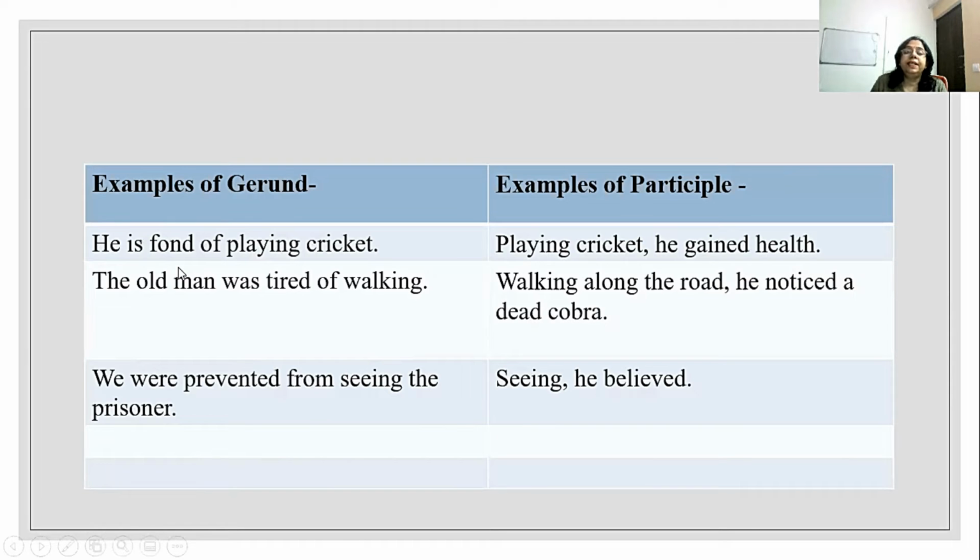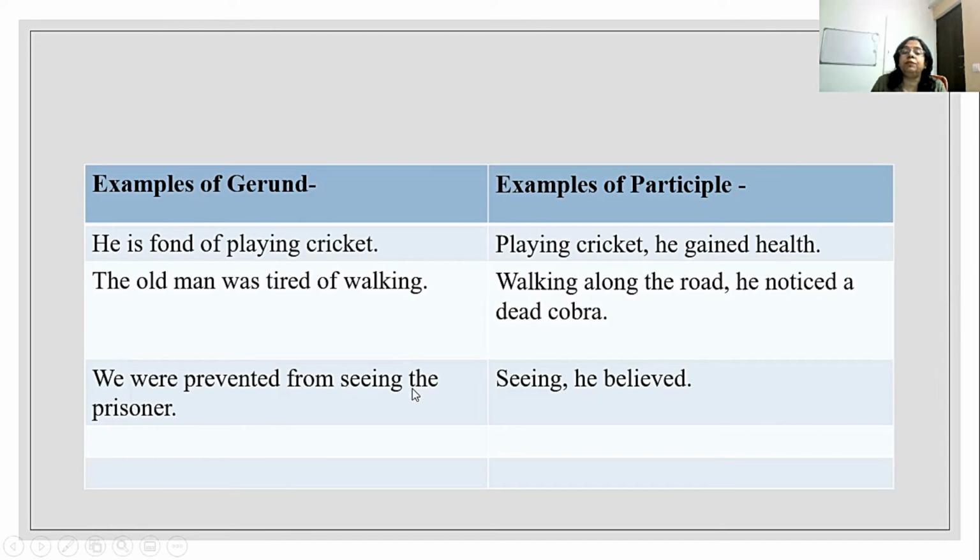For example, he is fond of playing cricket. This is the example of gerund. And if we consider participle, playing cricket, he gained health. So this comes in participle form. The old man was tired of walking. Walking along the road, he noticed a dead cobra.